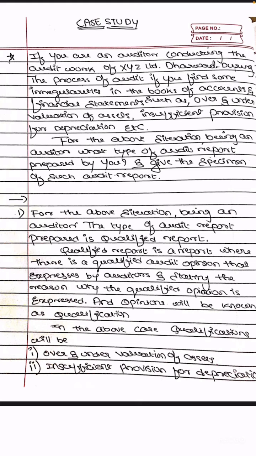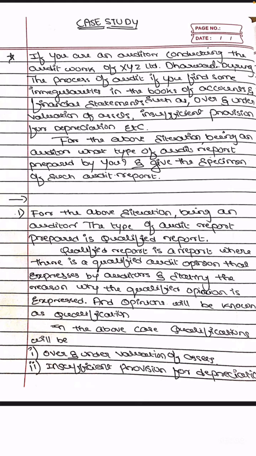Now, go through the types of audit report. What all types are there? There is the clean audit report, and the qualified report. A clean report is prepared when the auditor is satisfied with the audit work of the books of account and financial statements and there are no irregularities.